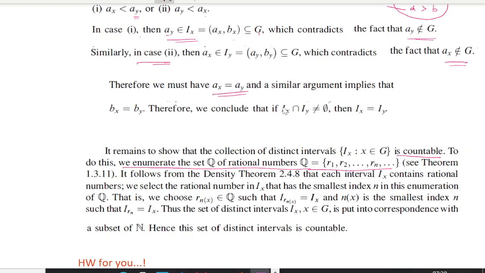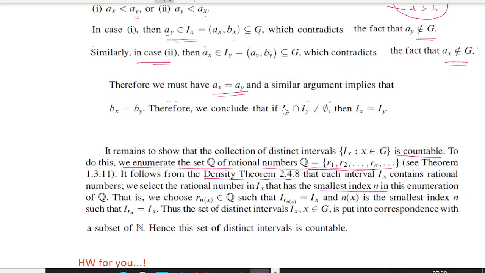Then next, each interval contains a rational number. Why? What's the reason? By the density theorem, right? If two real numbers are given, in between there exists a rational number. So in each interval we can find a rational number. Now take that rational number in this enumeration and go for the least index term. So Ix contains rational numbers. We select the rational number in Ix that has the smallest index n.